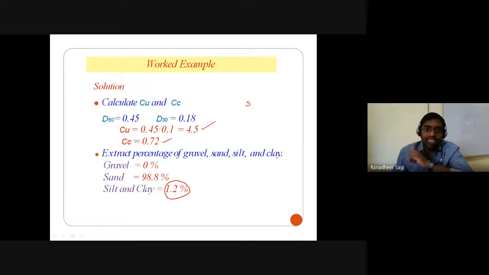When do I get it as well graded? You can call the sandy soil a well graded sand only if your CU value is greater than 6 and CC is between 1 and 3. If neither CU is greater than 6 nor CC is between 1 and 3, you call this soil poorly graded sand. So that's how you classify this particular soil.